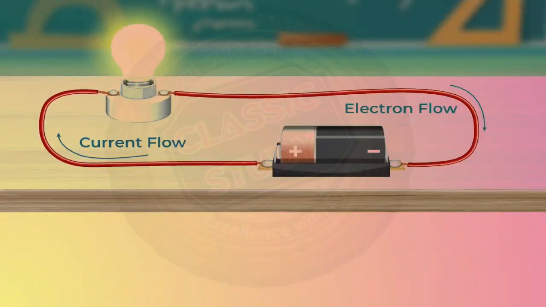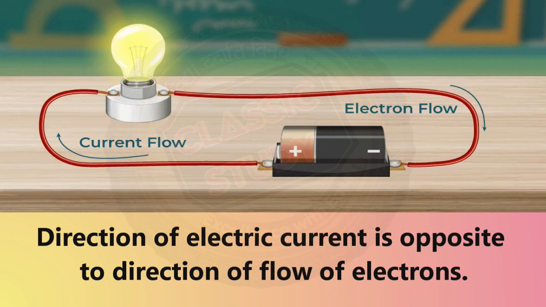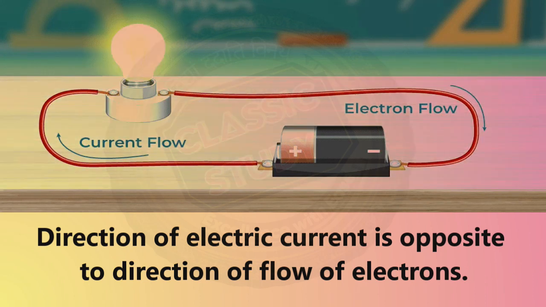In a given circuit, when we say electric current is flowing, the direction of electric current is opposite to the direction of the flow of electrons, because the flow of electric current is represented in terms of loss of electrons and positive or proton charge.